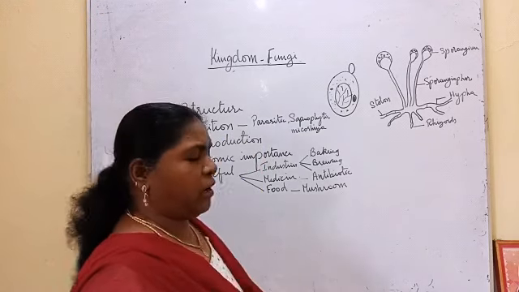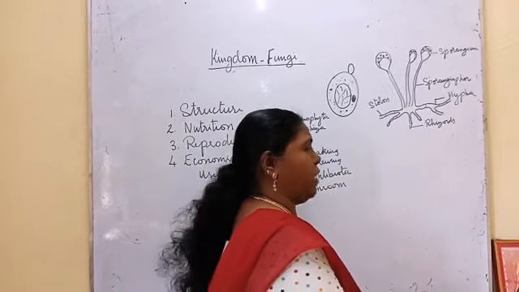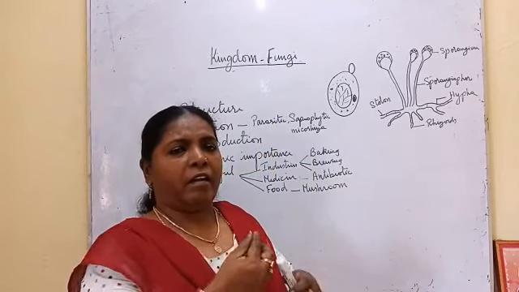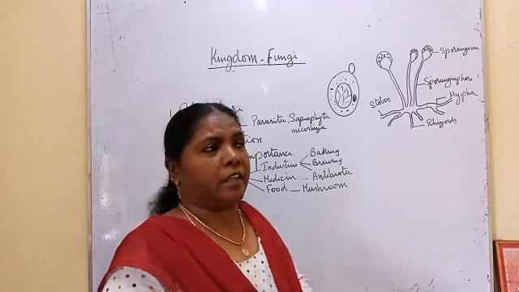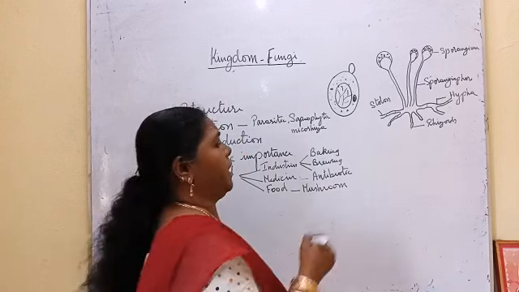The plant body of fungi is made up of thin hair-like cylindrical structures called hypha. And these hyphae together form mycelium.